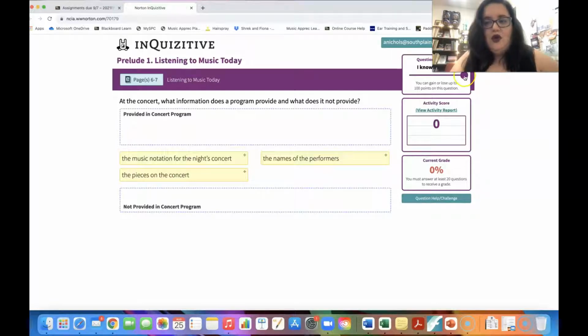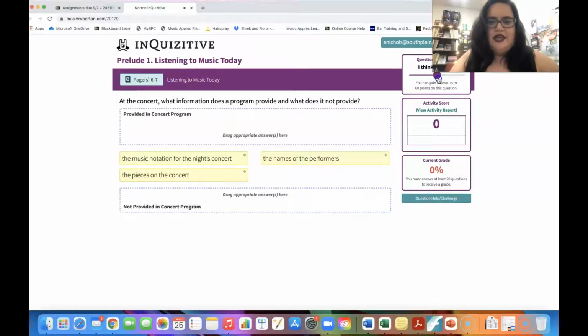But if you don't know it, you want to go, I have no idea, because then the points won't count as much. There are plenty of tutorials on Blackboard that you can practice with, all those tutorials that were not required homework that I showed you a little bit earlier. You can do those so that you can get used to how you're supposed to do these assignments. It's really helpful, but I wanted to give you a little bit of a preview of how you're supposed to do these.